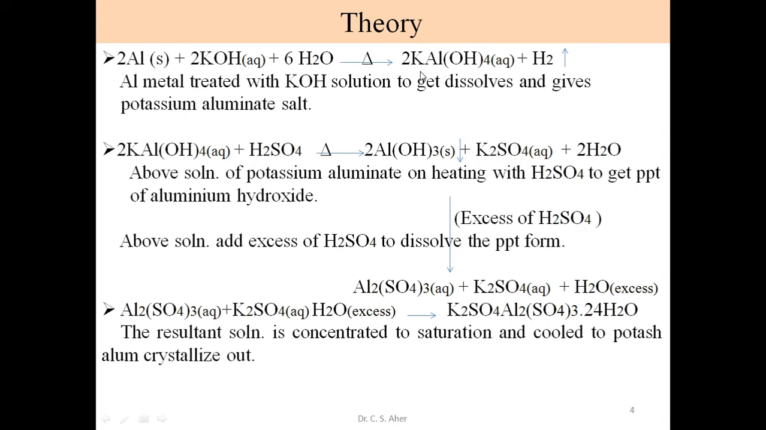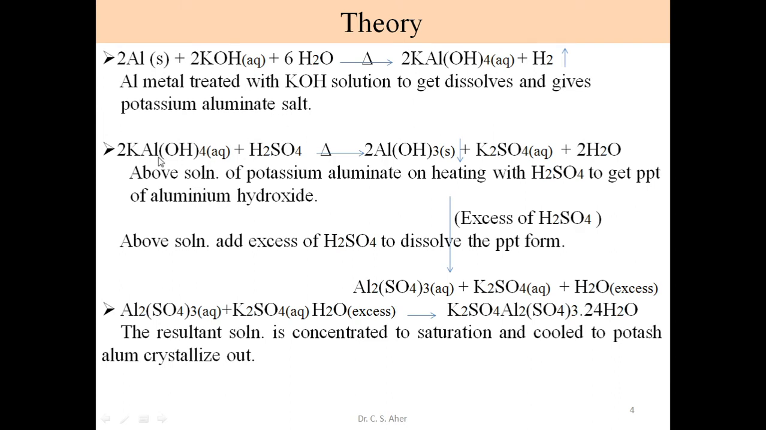And we get this potassium aluminium salt. So this potassium aluminium salt is formed, again in aqueous medium, so it is in solution form. If there is some unreacted material or impurities, filter this solution to get a clear solution of this potassium aluminium salt.